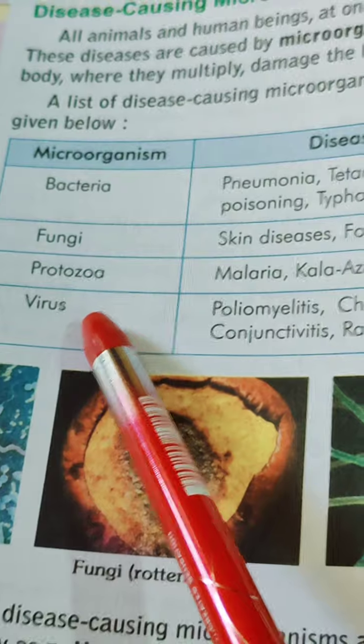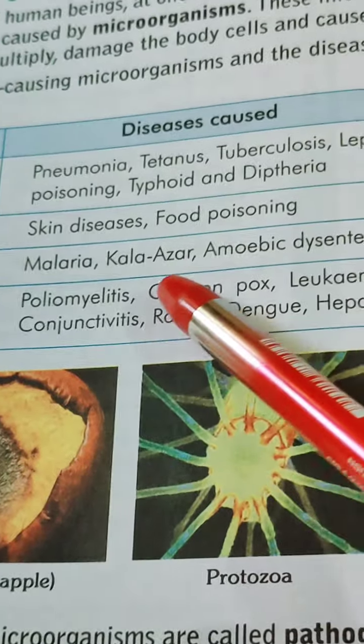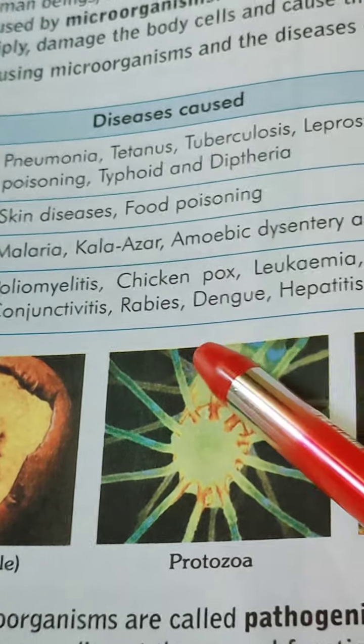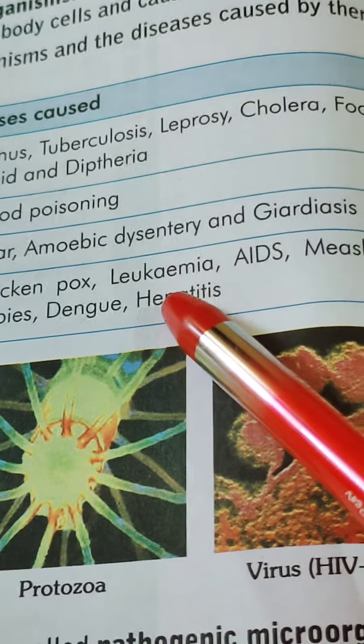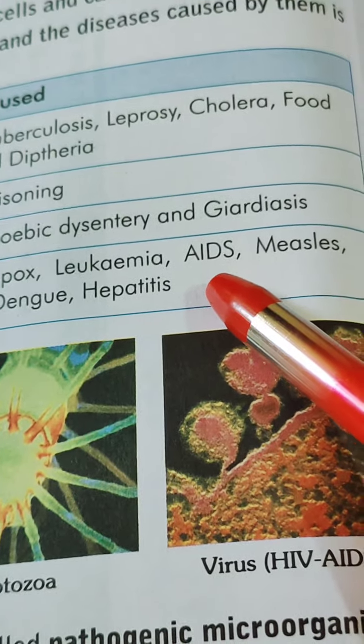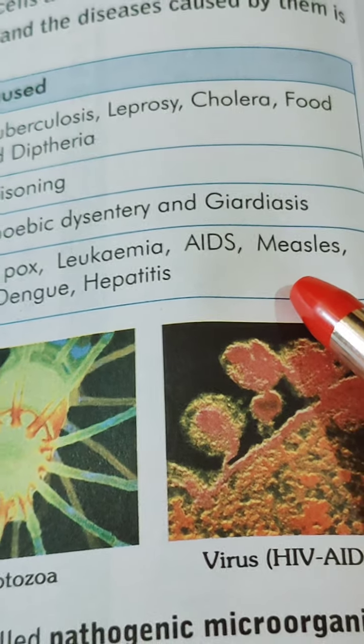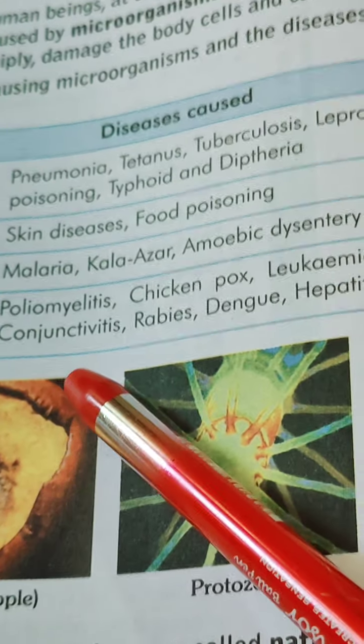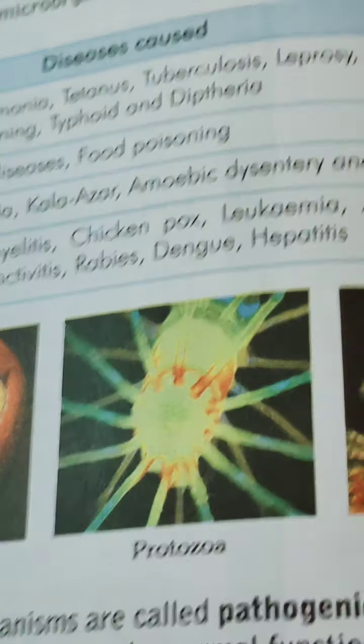Some of the examples of viral diseases are polio or poliomyelitis, chickenpox, leukemia or blood cancer, AIDS, acquired immunodeficiency syndrome, measles, conjunctivitis, rabies, dengue, hepatitis, etc.